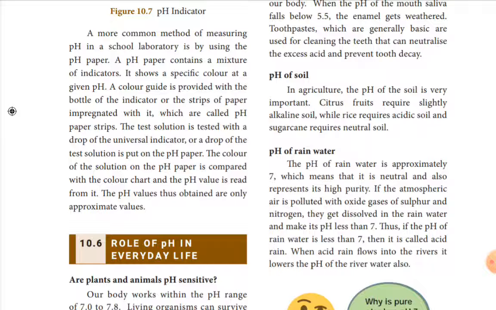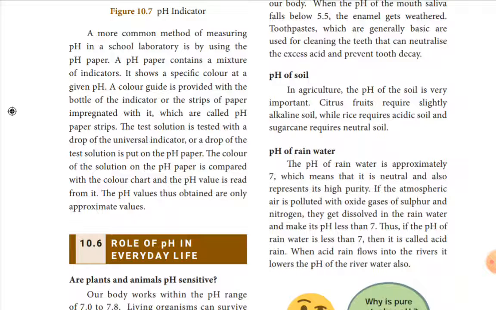If the atmospheric air is polluted with oxides like nitrogen dioxide, nitric oxide, and sulfur oxides, which evolve from factories and industries, these oxides mix with the air particles. So during the rainy season, what happens? These nitrogen oxides, nitric oxide, sulfur dioxide and carbon dioxide dissolve in rainwater, and because of this the pH value is reduced to less than 7.